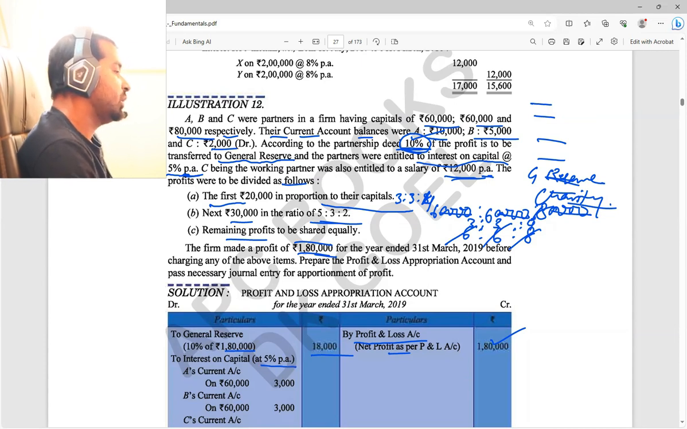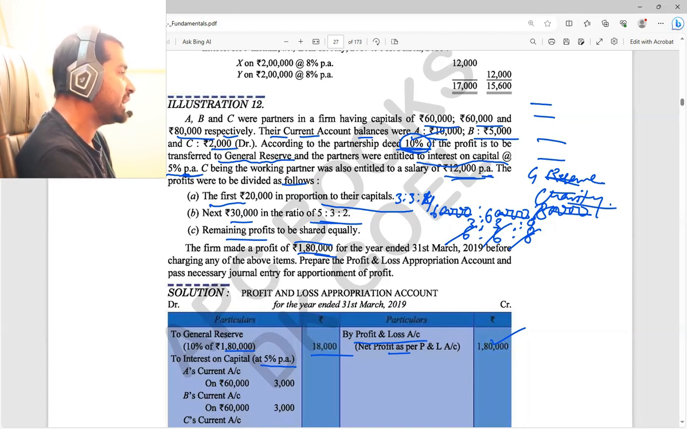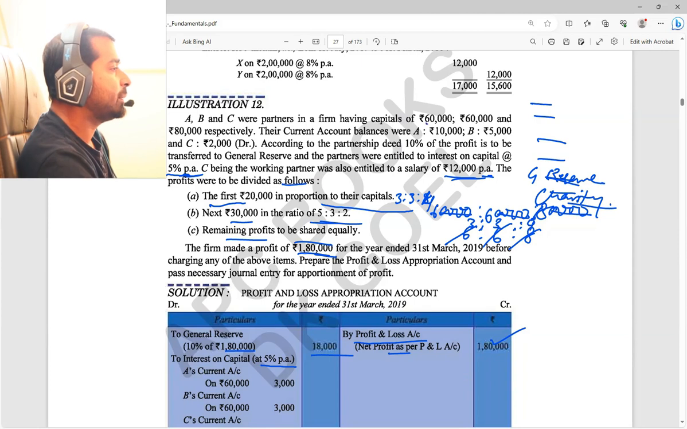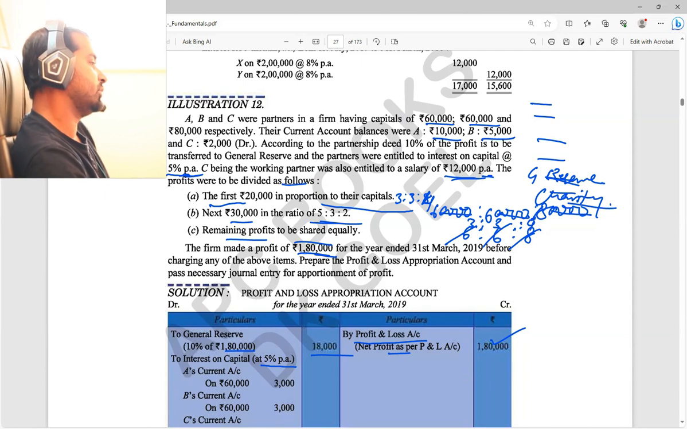But remember, when I calculate the 5% per annum and send it as interest on capital, normally we write it to A's capital account, correct? Now this time they already told us the debit balance and credit balance of the current account also. So easily you can understand that they have chosen the fixed capital method, because the capital balance is given to you as well as the current account balance. Got the point?